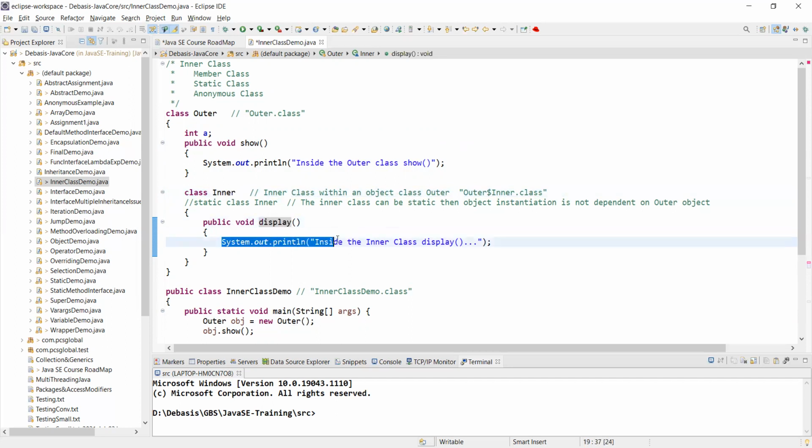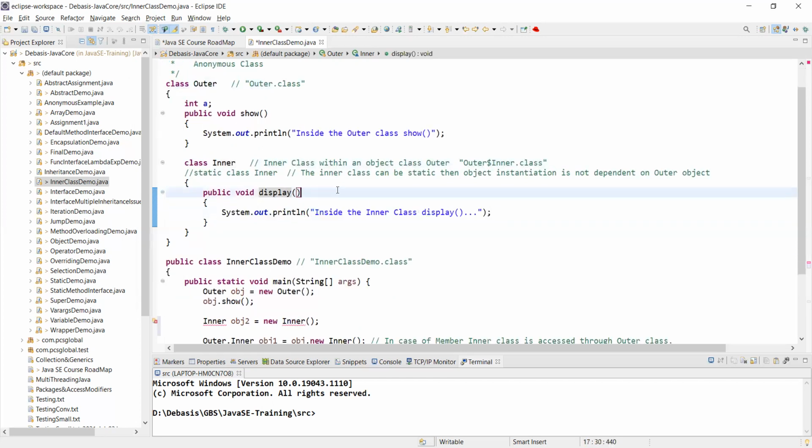This is an example, just to show that you use inner to hide something within the outer class, embedded within some other class.